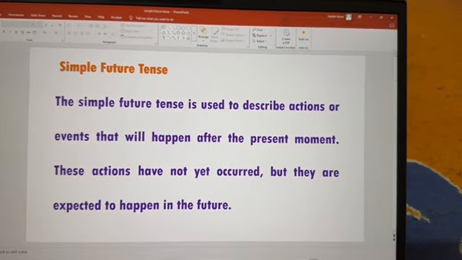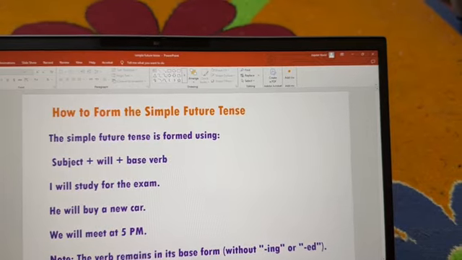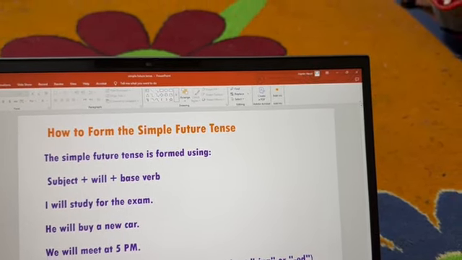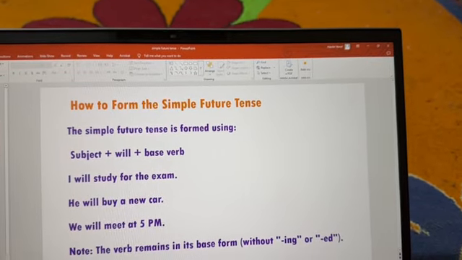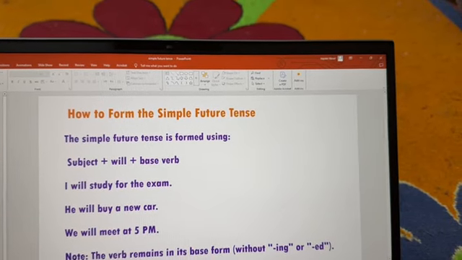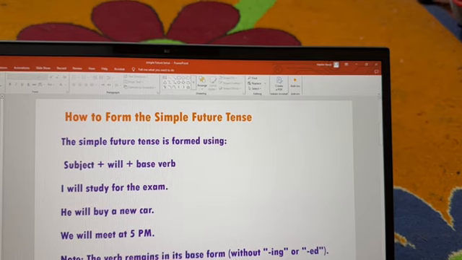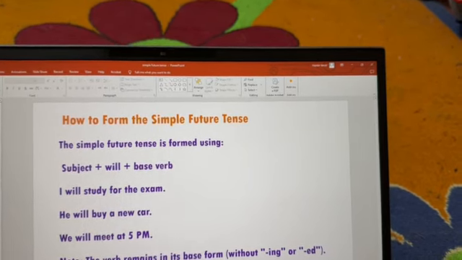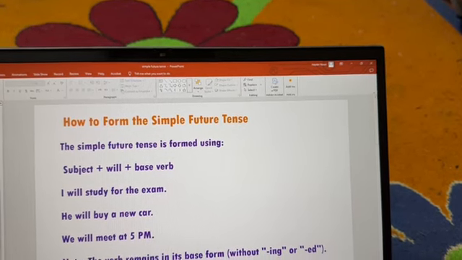Now let's go to the next slide. How do we form the simple future tense? What is the structure of the sentence concerning the simple future tense? The simple future tense is formed using the subject plus will or shall plus the basic form of the verb. For example, I will study for the exam, or he will buy a new car, or we will meet at 5 p.m.